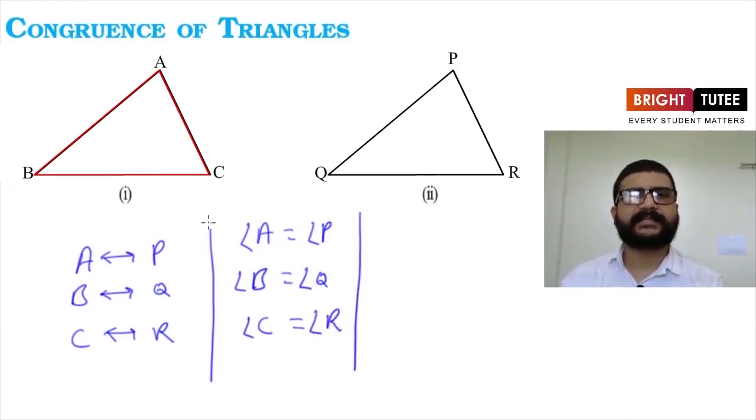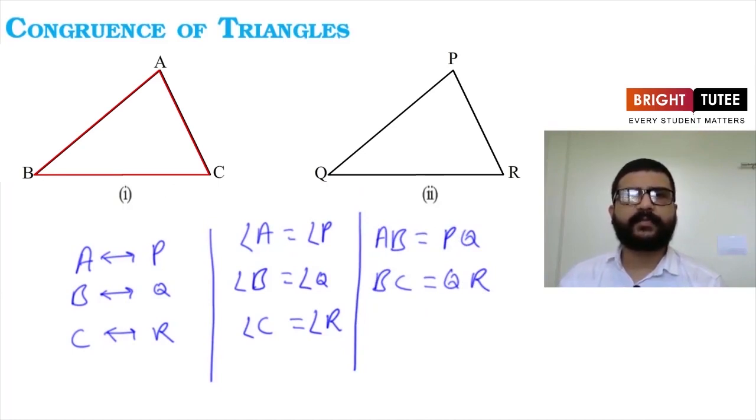And what about these sides? Their corresponding sides are also equal. So these are the corresponding angles: angle A and angle P, angle B and angle Q, angle C and angle R. Now what about corresponding sides? Corresponding sides will be AB and PQ. So here AB will be equal to PQ, BC will be equal to QR, and the third side AC is equal to PR.